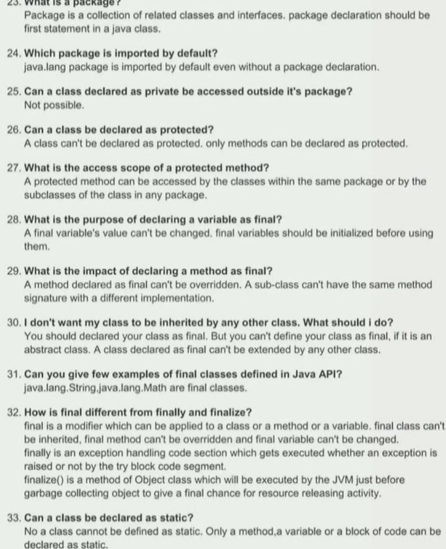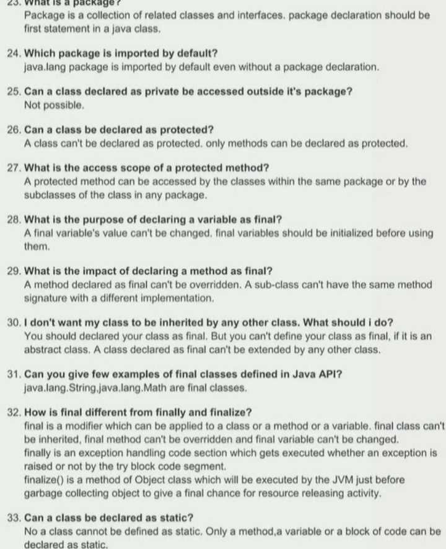Finally is an exception handling code section which gets executed whether an exception is raised or not by the try block code segment. Finalize is a method of the Object class which will be executed by the JVM just before garbage collecting an object, to give a final chance for resource releasing activity.